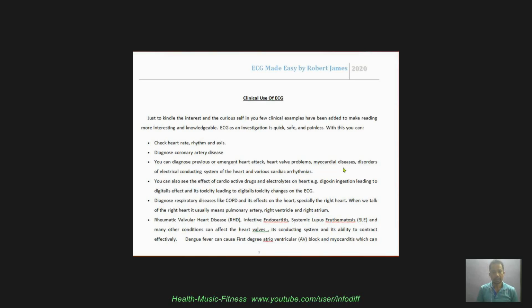Domperidone, and so many other drugs, quinolones, they affect the QT interval, calcium, potassium, and if you know what changes to look for, you can diagnose hypokalemia, hyperkalemia, hypocalcemia, hypercalcemia, and things like that.